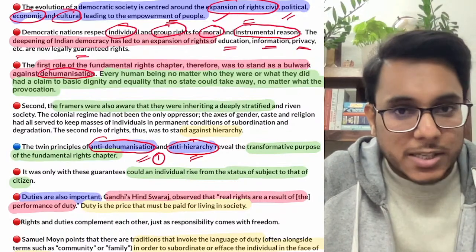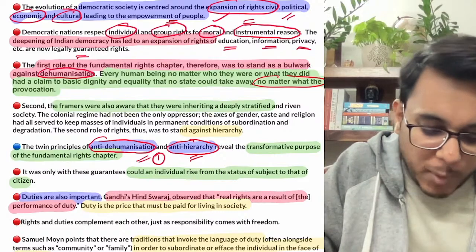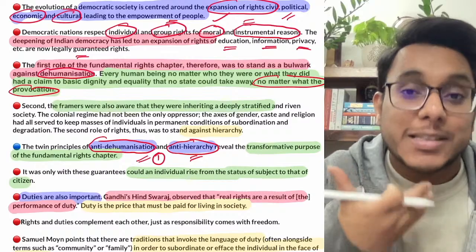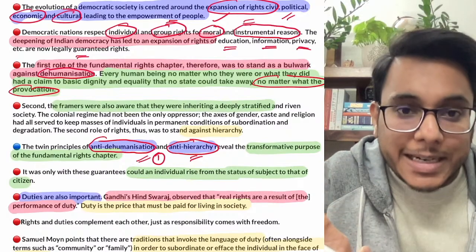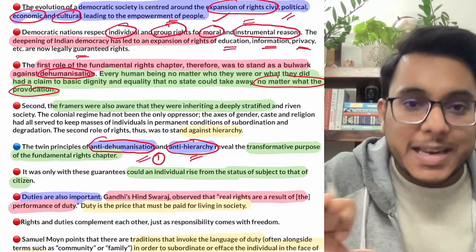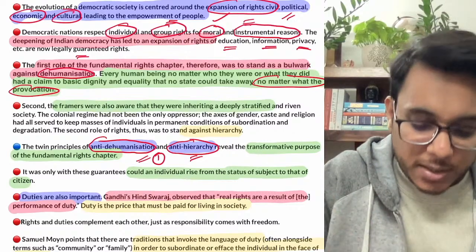There cannot be any justification to take certain rights, no matter what the provocation is. Certain rights you cannot take. Why? Because the human has their own self-worth, their own dignity, and that particular dignity cannot be removed. Dehumanization cannot be carried. So in order to avoid dehumanization, for anti-dehumanization, the rights are given.